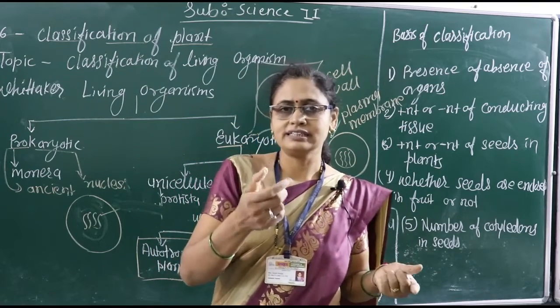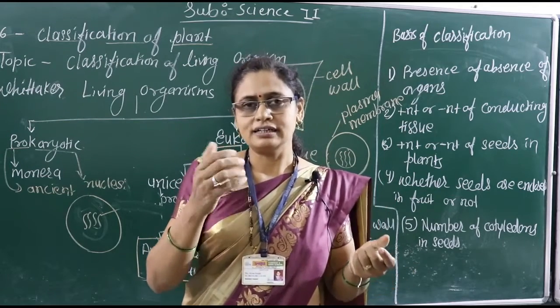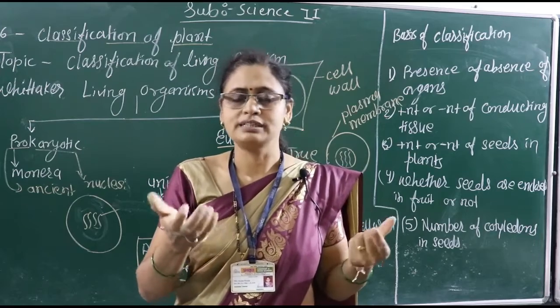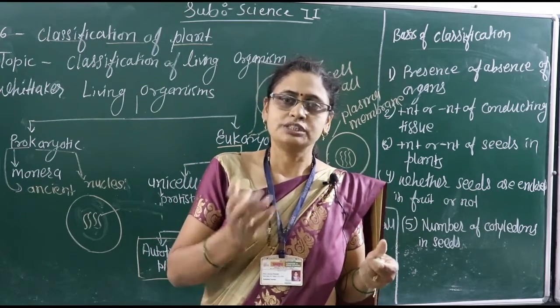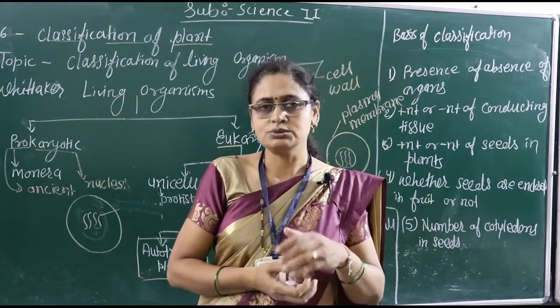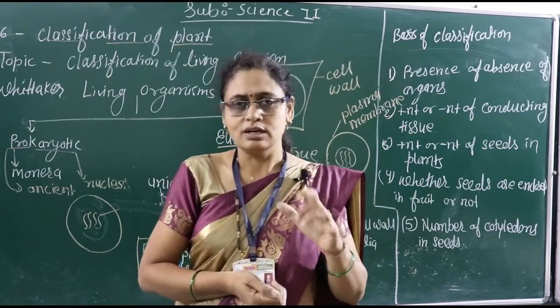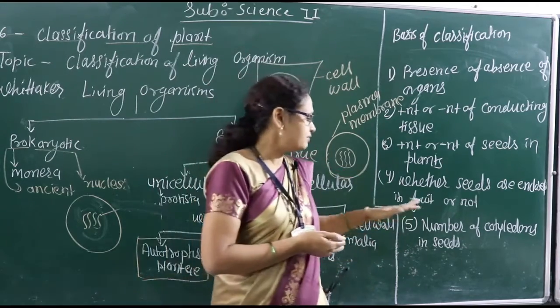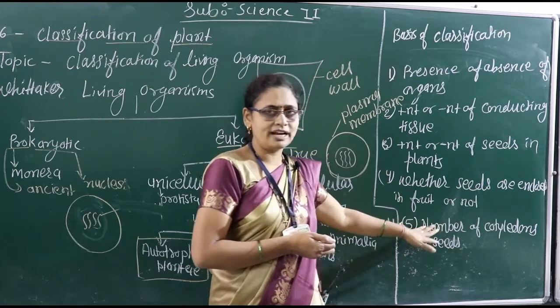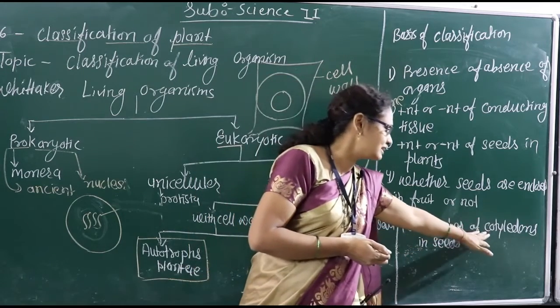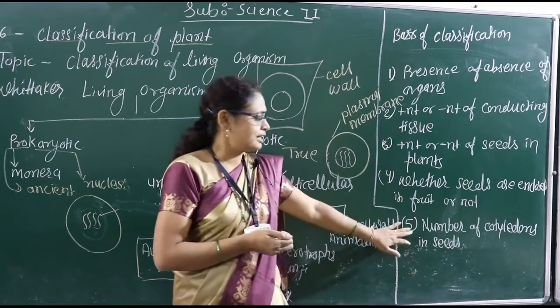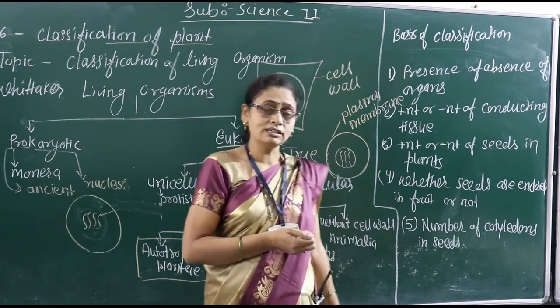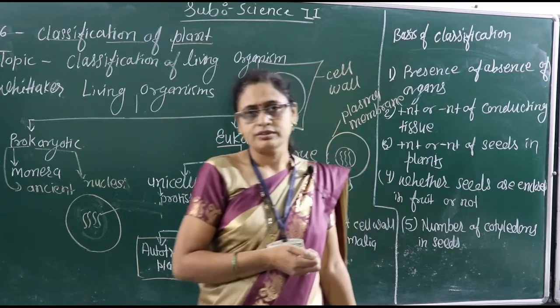But take the seed of a corn and try to divide it into two equal parts; it is not possible for us to divide it into two equal parts. So that is known as a monocotyledon seed. Okay, so on the basis of that, we can say the number of cotyledons. If they have two cotyledons, that is categorized as dicotyledon, and if they have only one cotyledon, that is a monocotyledon. Okay, thank you now.